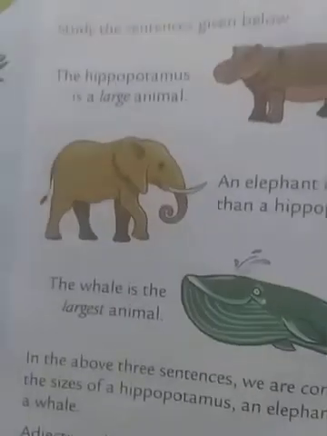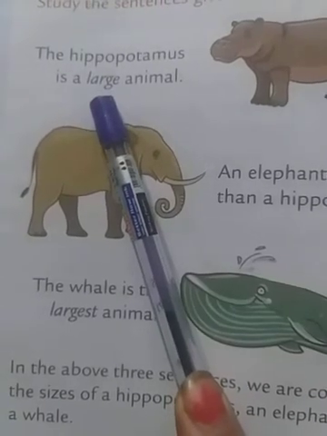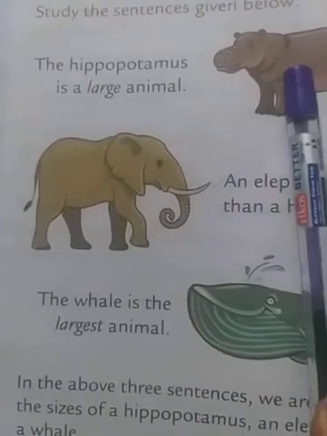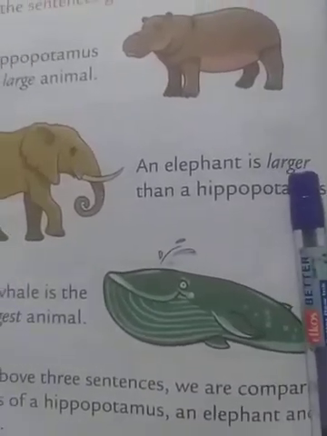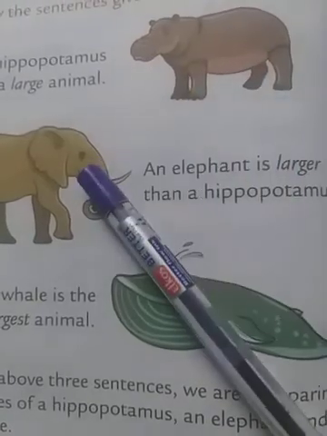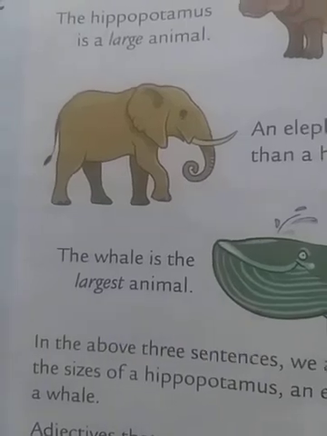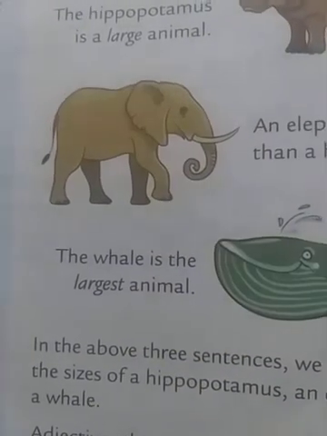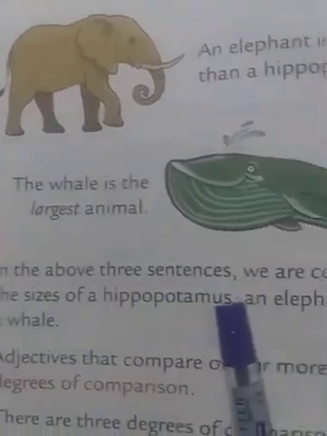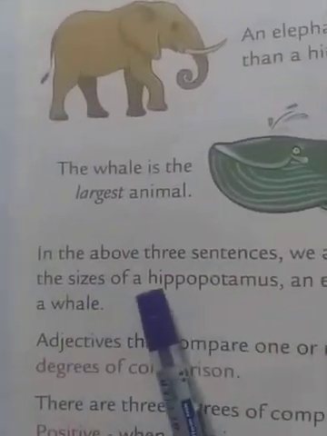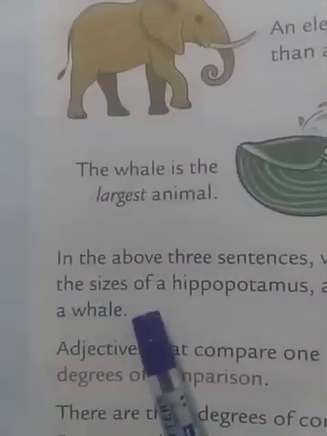Now, you have noticed the adjective is changing. Large, when there is no comparison, it is a simple sentence describing only one animal. Here, the adjective becomes larger. Comparison between two. And here, it becomes largest. Comparison of more than two. More than two. Remember that. Now, in the above three sentences, we are comparing the sizes of a hippopotamus, an elephant and a whale.